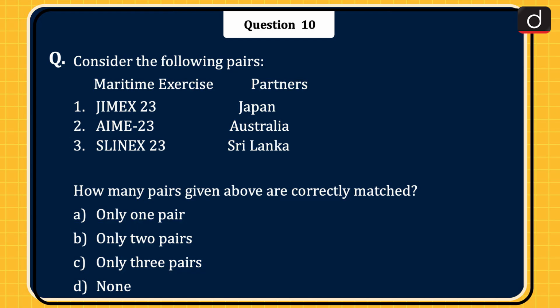Last question is, consider the following pairs: Maritime Exercise and Partners. 1. JIMEX 23 Japan. 2. AIME 23 Australia. 3. SLINEX 23 Sri Lanka. How many pairs given above are correctly matched? Only 1 pair, only 2 pairs, only 3 pairs, or none? The correct answer is option B, only 2 pairs.